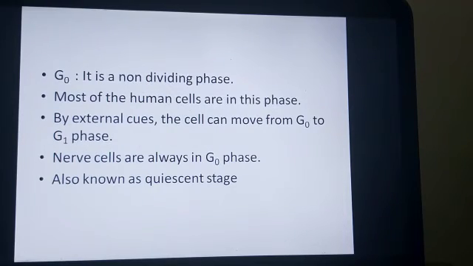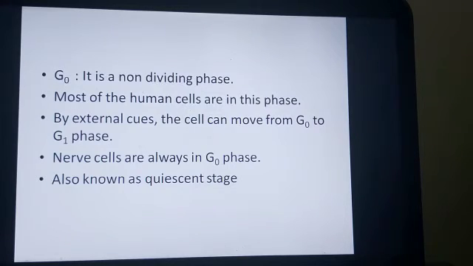Now let us start with G0 phase. So it is a phase which is known as a non-dividing phase. So here most of the human cells that are present in our body, they are there in G0 phase most of the time. And when the cell gets the signals, that is external cues, then the cell will move from G0 phase to G1 phase. Otherwise, the cell is very happy in G0 phase and it continues to stay in G0 phase for a pretty long time.